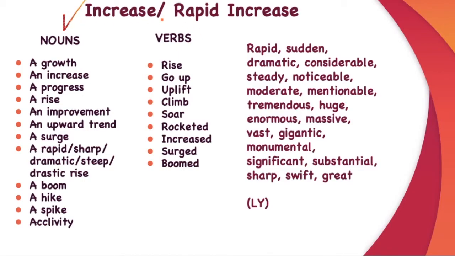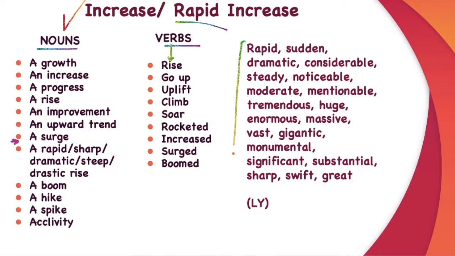For increase and rapid increase, I've listed down some nouns and verbs. So a growth in so and so, or a growth, an increase, a progress, a rise, an improvement, an upward trend, a surge. But if it is a rapid increase, a rapid, sharp, dramatic, steep or drastic rise, a boom, a hike, a spike, acclivity. And when it comes to the verbs, you can say it rise or rose, go up, went up, uplift, climb, soar, rocketed, increased, surged, boomed.